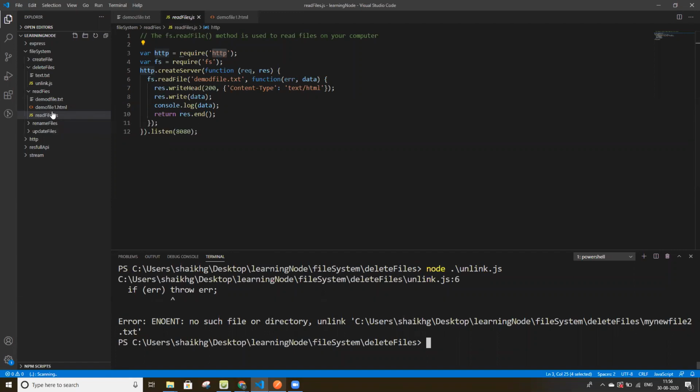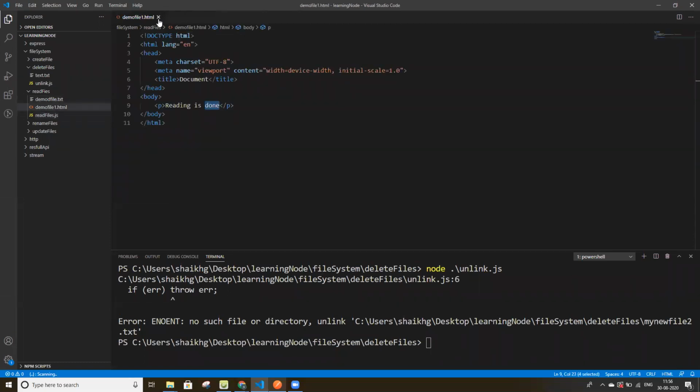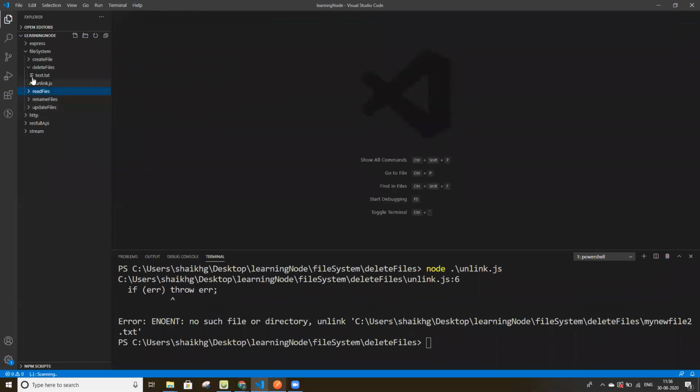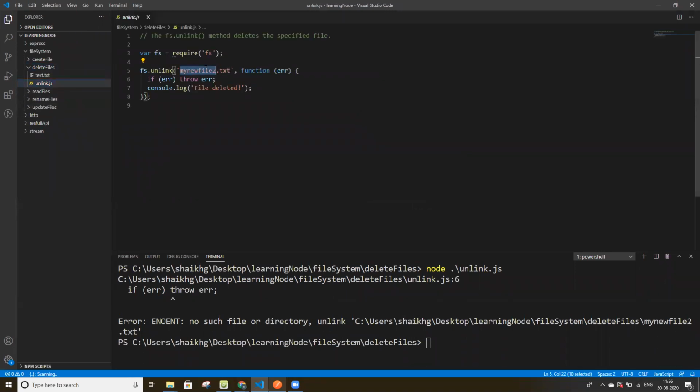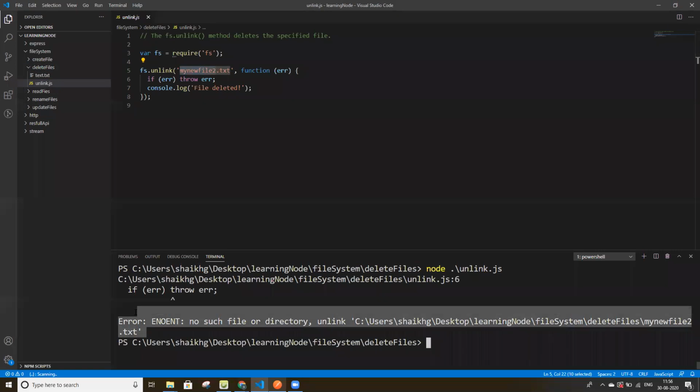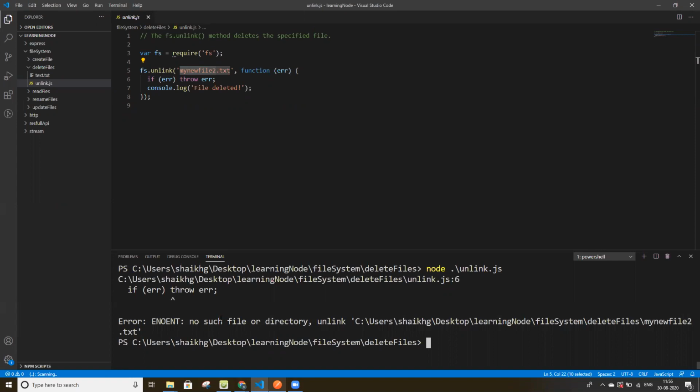So now we can see we did not have any file, so this throws us an error like no such file or directory, because we don't have any file with this name.